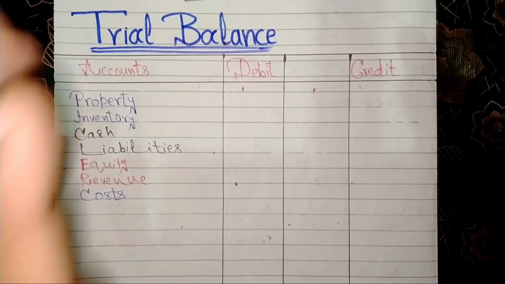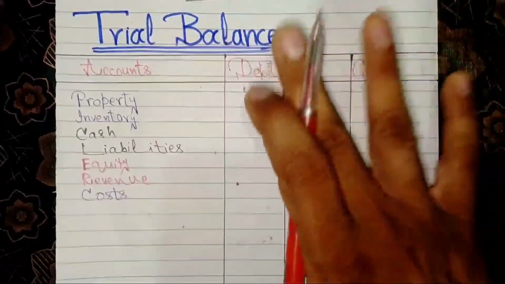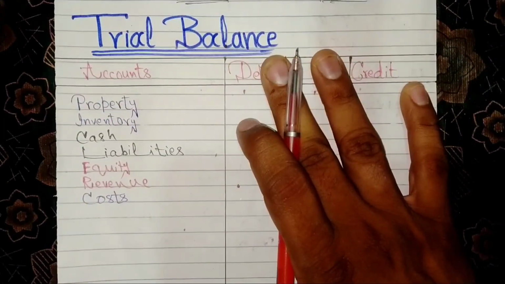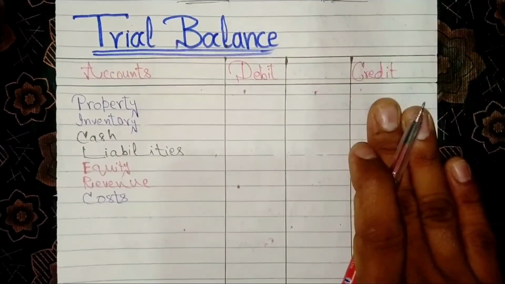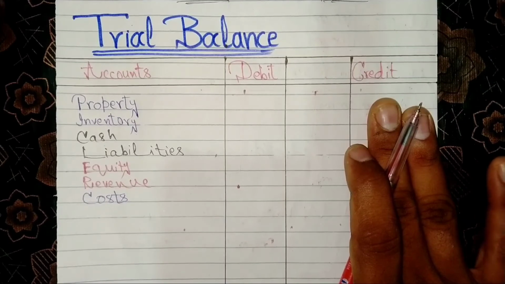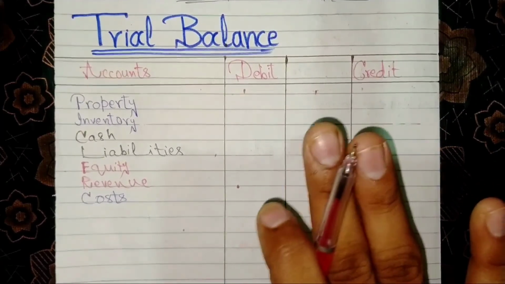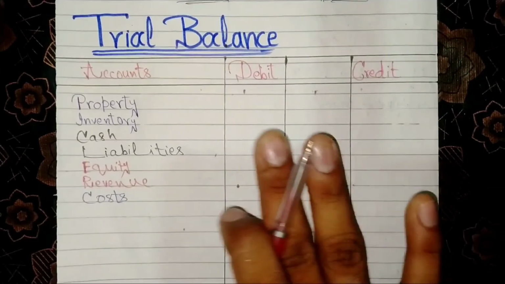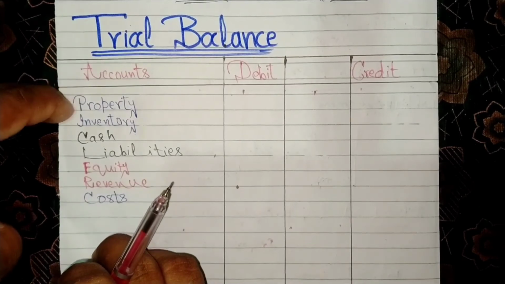When we carry balances of accounts from ledgers, we must take care that the debit balance of ledgers will be on credit side of trial balance, and the credit balance of ledgers will be entered on debit side of trial balance.